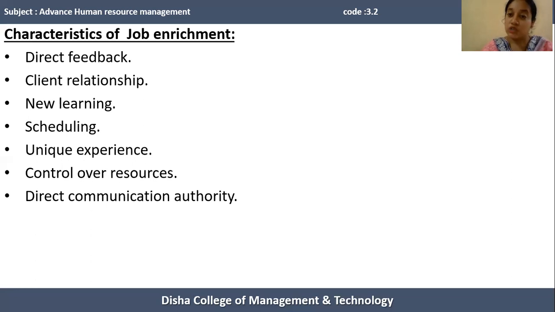The superiors or the managers of an organization directly provide feedback to the human resources if the person's job is enriched.